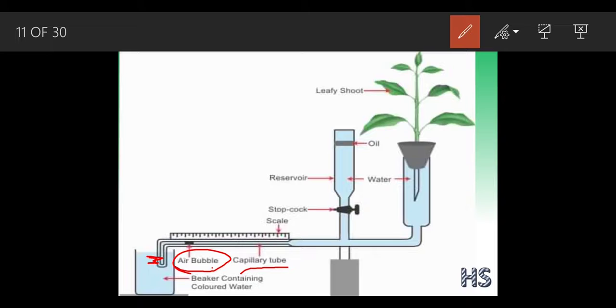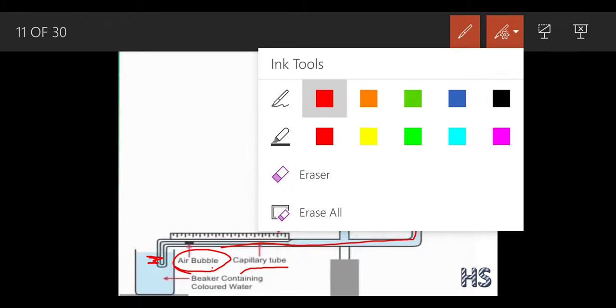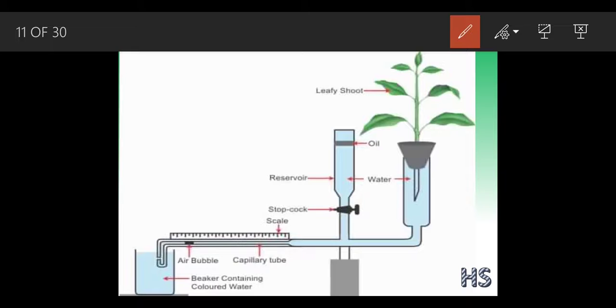This is the capillary tube. This capillary tube carries up this water towards the plant's part. This is the air bubble. Initially the air bubble is here, you can see out here. On this scale, suppose after an interval of 1 or 2 hours, this air bubble comes out here.